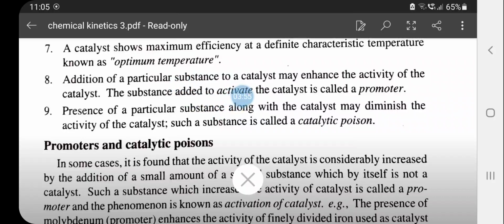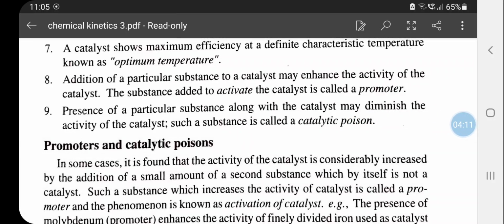Addition of some other substances will increase the activity of a catalyst, and it is known as the promoter, and also some other compounds decrease the activity of the catalyst, known as catalytic poisoning.